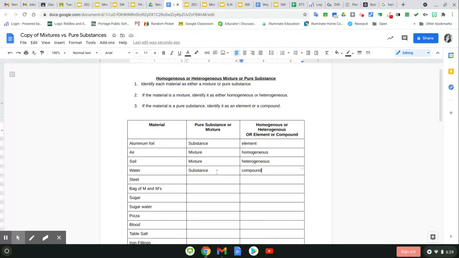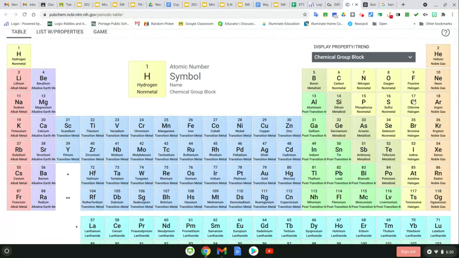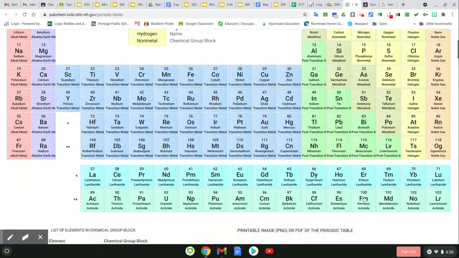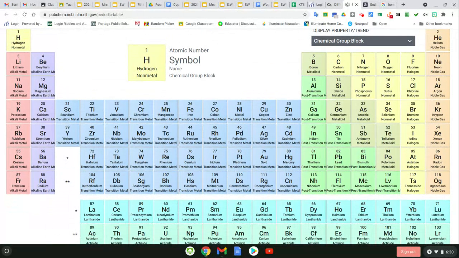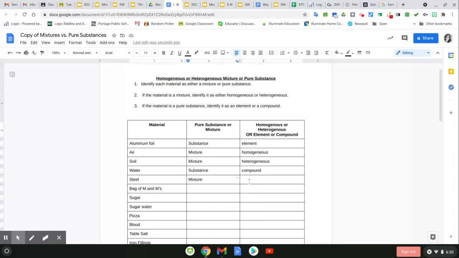So a substance. Steel, this is a mixture of different kinds of metals. So again, on the periodic table, we're not going to find steel. You could search and search and search, and you won't find the steel mixture. But you will find different things that make up steel, like iron, which is in steel. Okay? So it's a bunch of different metals mixed together. They are not chemically combined. It is uniform throughout. We cannot see the different types of metals in there. They're evenly mixed. So it's homogeneous.